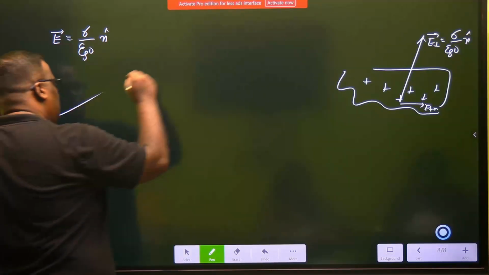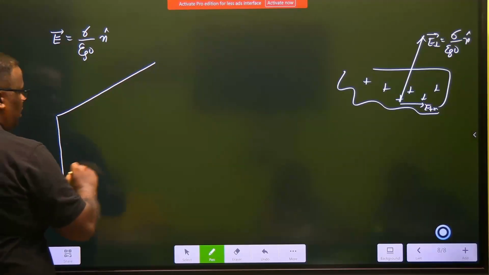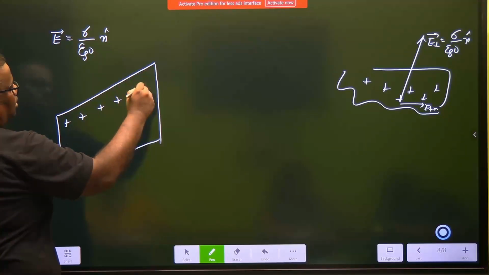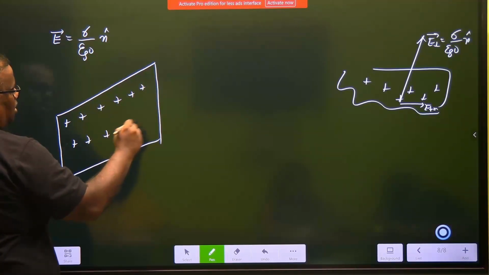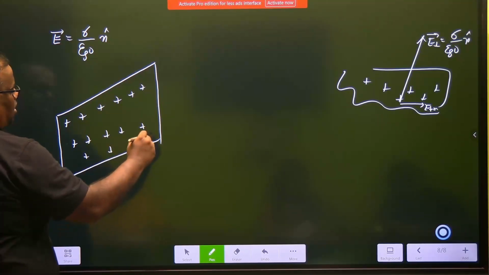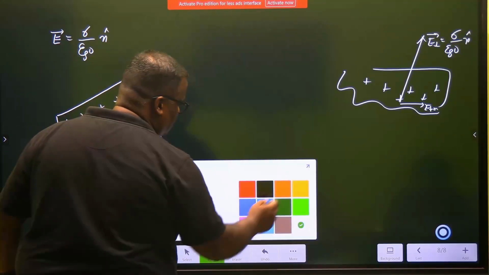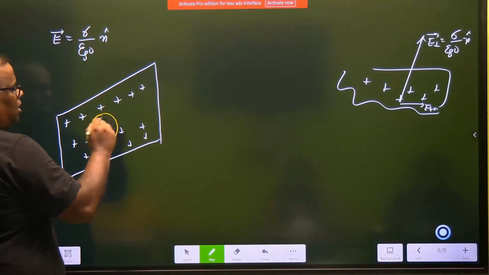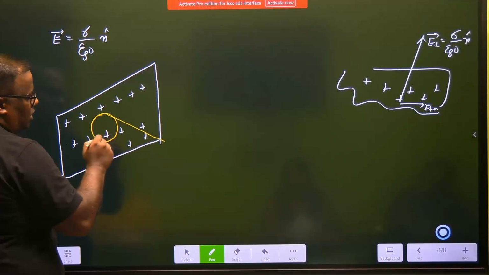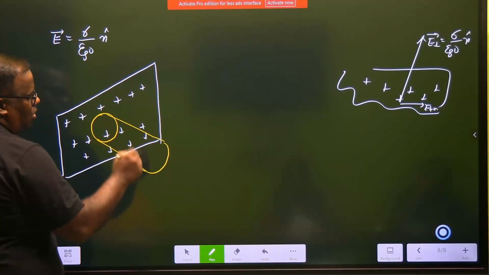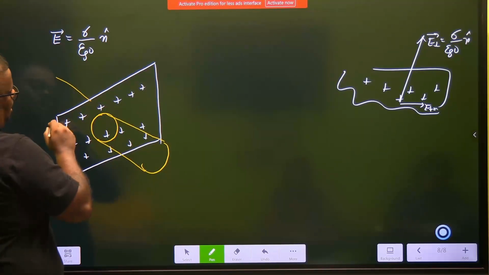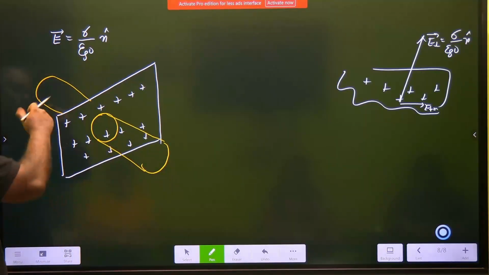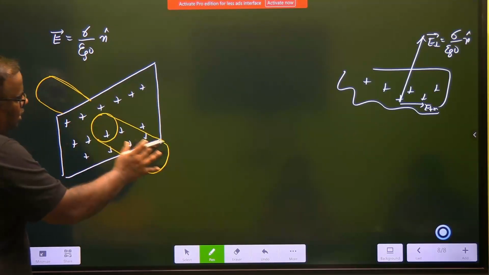So this is a classical case of one Gauss law application. So this is our charged conductor. Right? We have to assume a Gaussian surface. The Gaussian surface is like a small capsule pill. It can be cuboidal, it can be circular. Try and imagine, okay? So this is one side and this is the other side. The Gaussian surface is actually a cylindrical thing which is in and out.